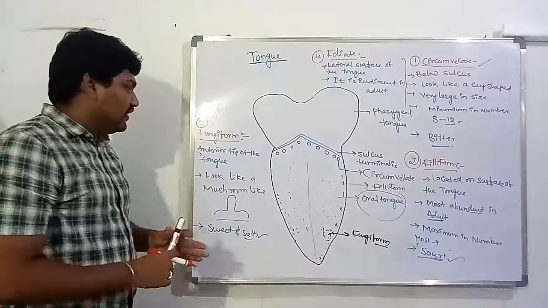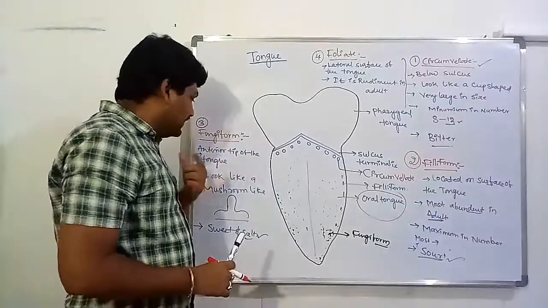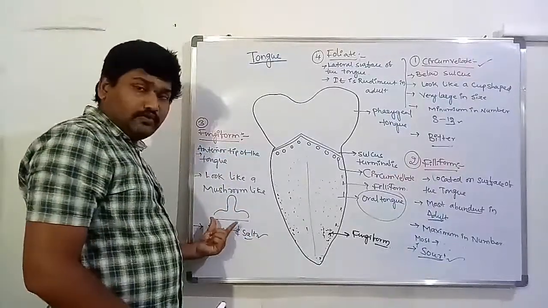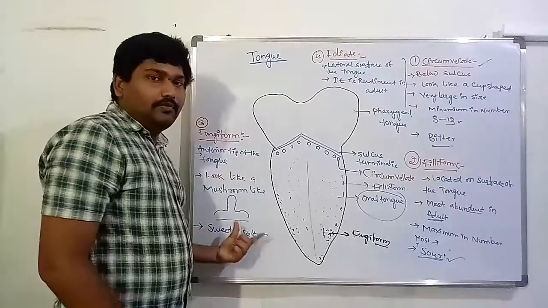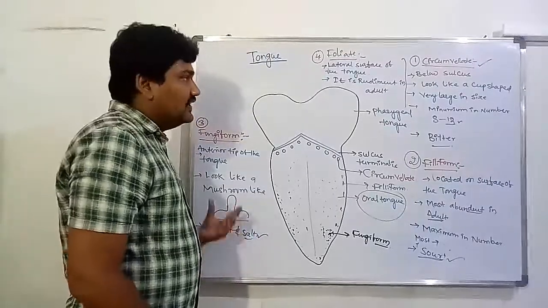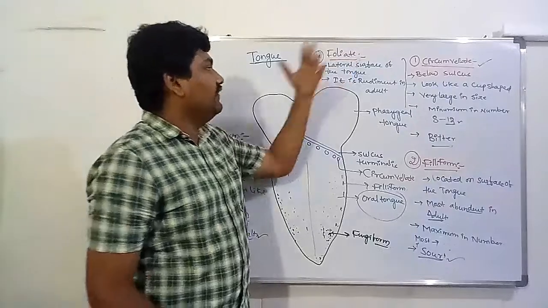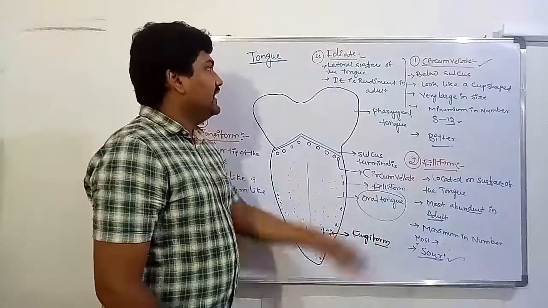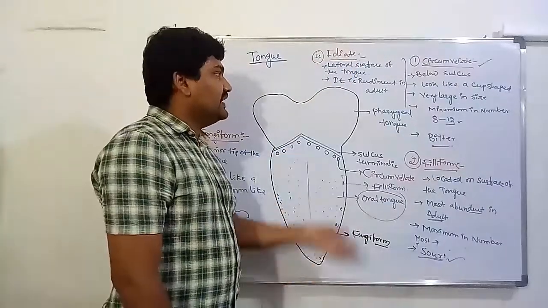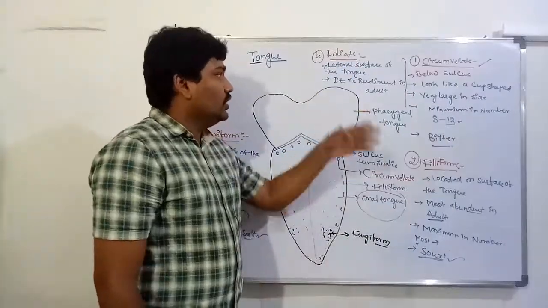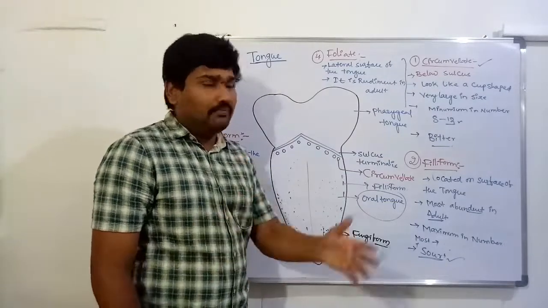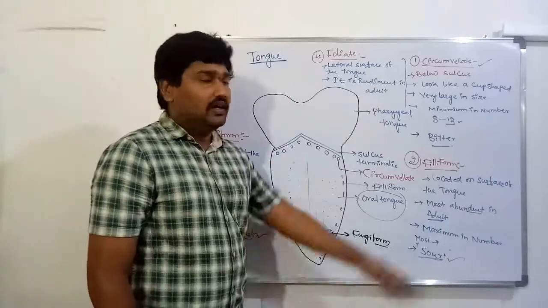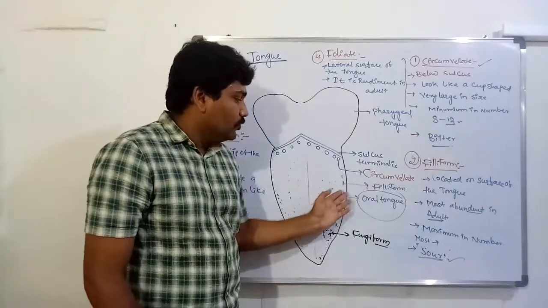The third one is fungiform. The fungiform is located in the anterior tip of the tongue. It looks like a mushroom-shaped structure. These are able to perceive sweet and salt. The fourth one is foliate. It is located on the lateral surface of the tongue. It is a rudiment in adult individuals. This completes the taste buds in the oral tongue.